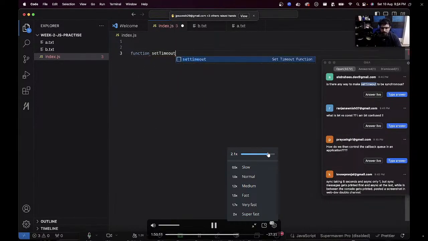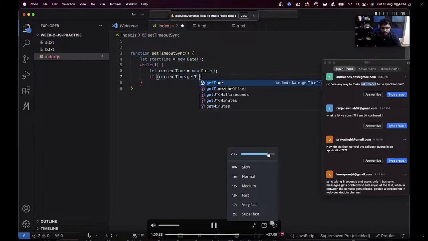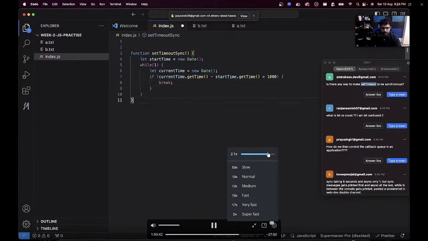Function setTimeoutSync. While one, let startTime equal to new Date. I'm writing some extra things here which you might not know. Let currentTime equal to new Date. If currentTime.getTime minus startTime.getTime is greater than 1000, then break out of this. setTimeoutSync 1000, console.log. So this is how you can make setTimeout synchronous.